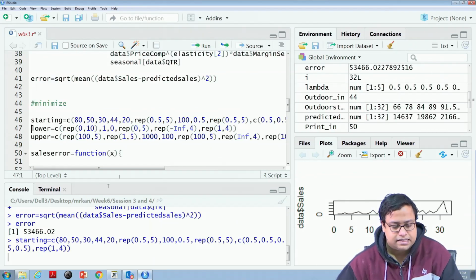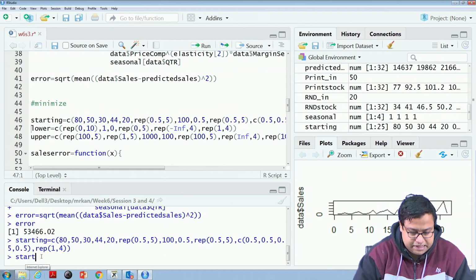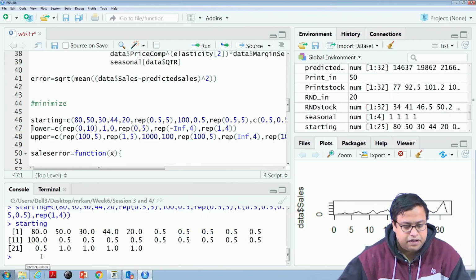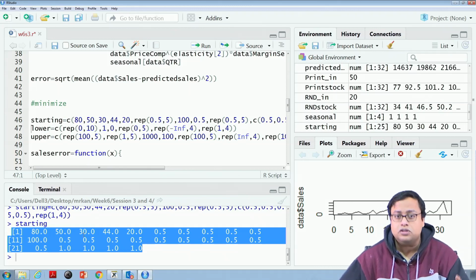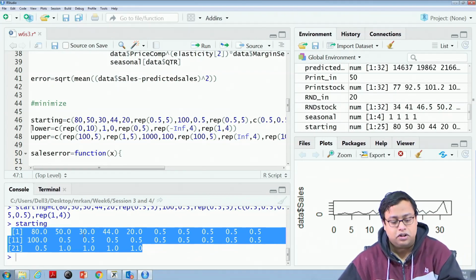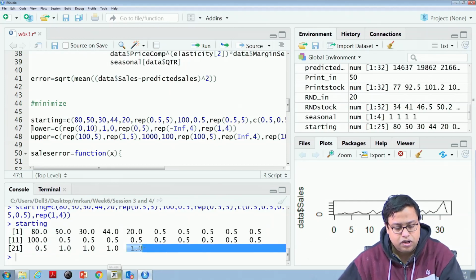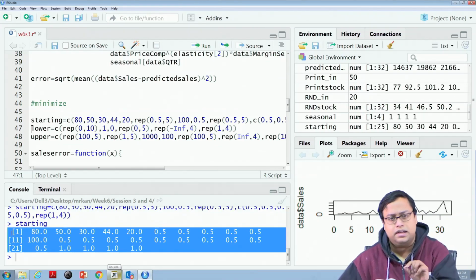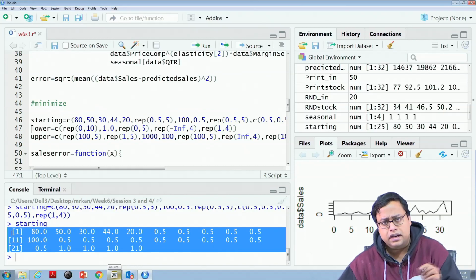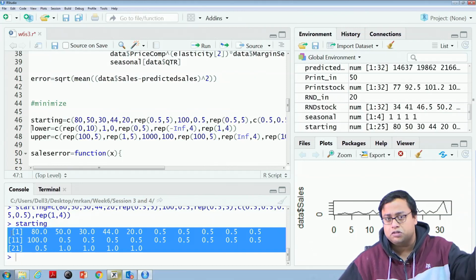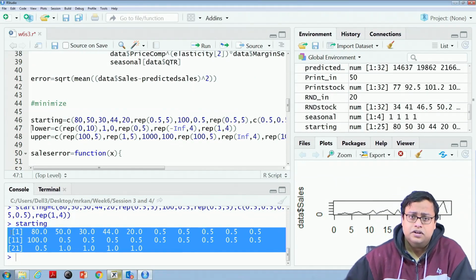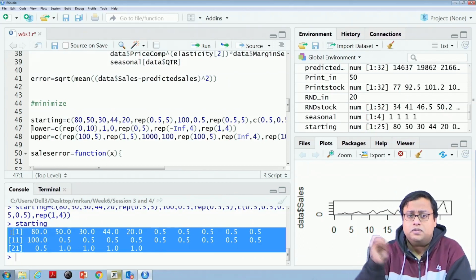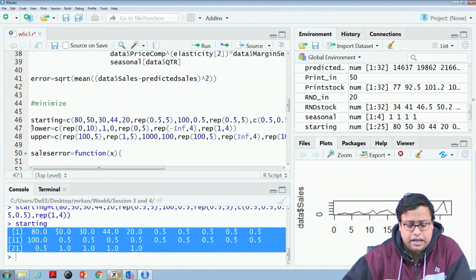So, the starting is these 25 values, and you have to know which one is what, because the final optimized result will also come as a vector of 25 values. You have to know which value corresponds to which of the 25 parameters that we are estimating.